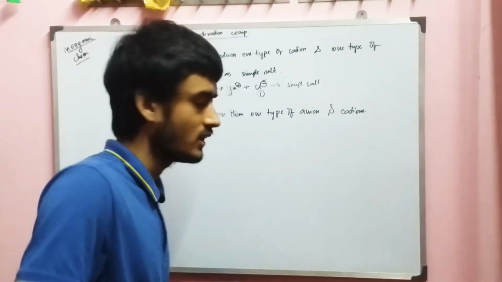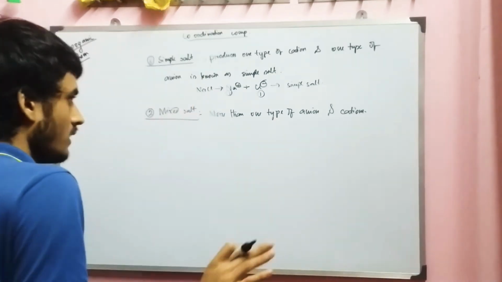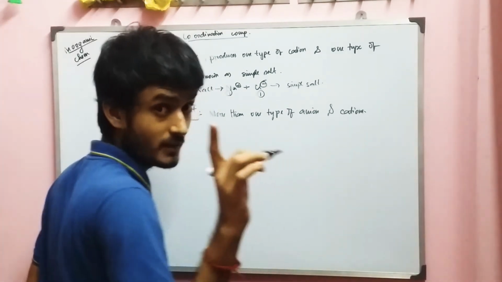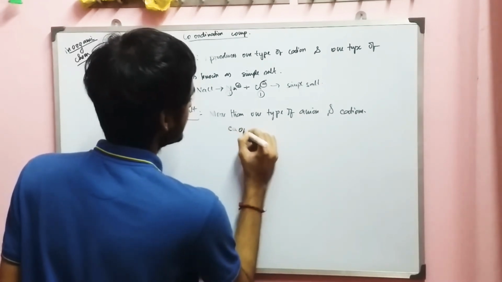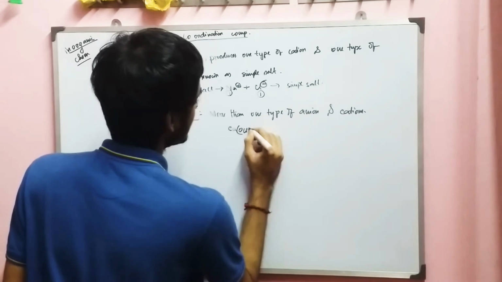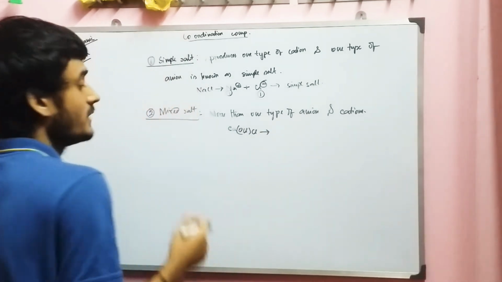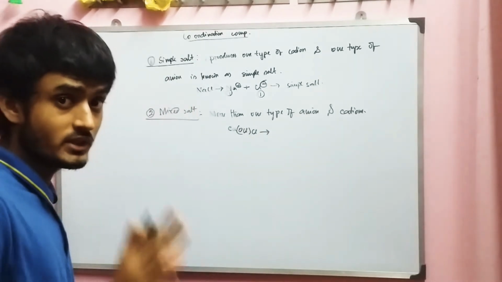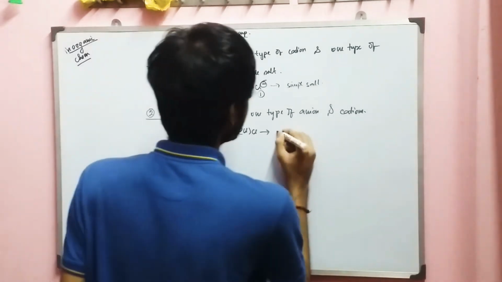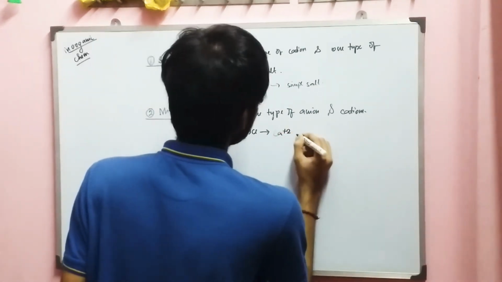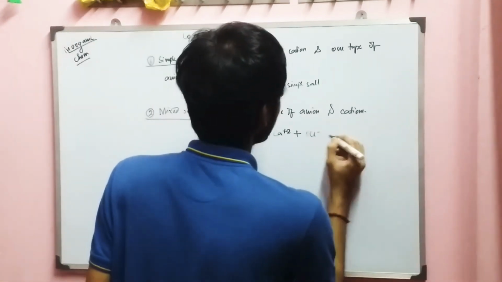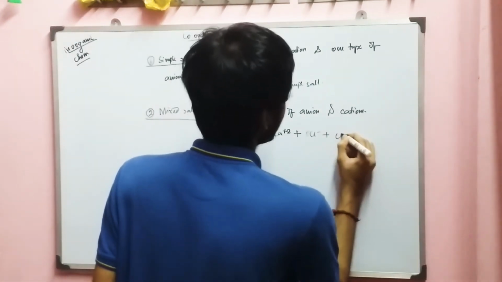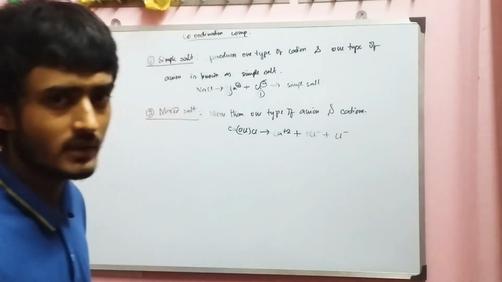Let me take an example, you will be clear about this. Let me take bleaching powder. Bleaching powder is CaOCl2. On dissociation it gives three types of ions. The first one is Ca plus 2, the second one is OCl minus, and the third one is Cl minus. I am telling one extra thing.